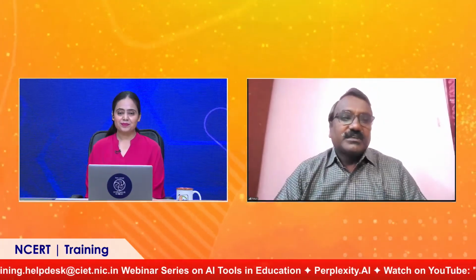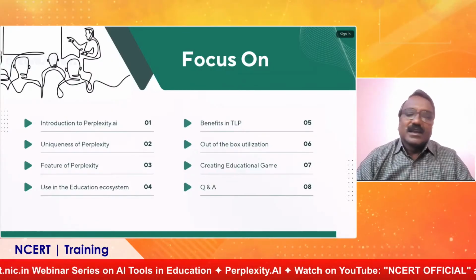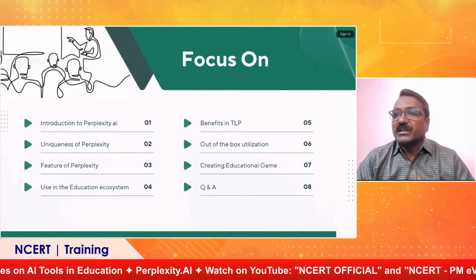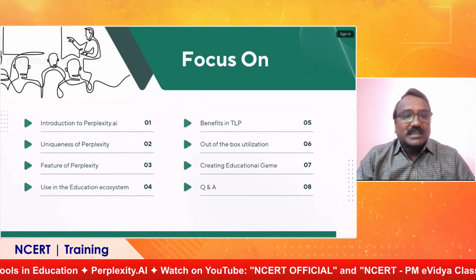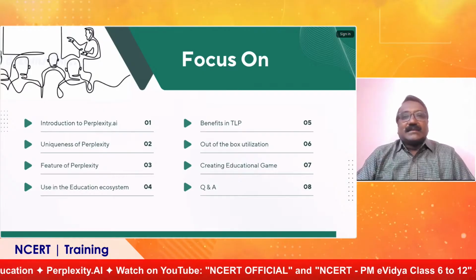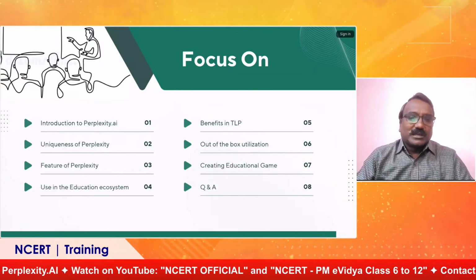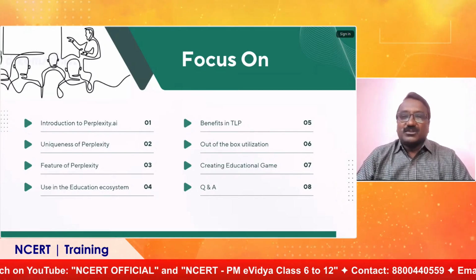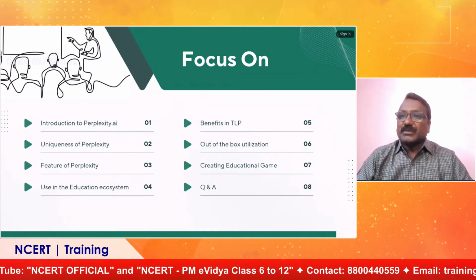Okay. So, of course, whatever it may be, the features which are free to use are very useful for the education system. Okay, sir. Now coming to this session, I'll be telling about this Perplexity AI and what is the uniqueness of Perplexity. That also I'm going to tell you. What is the difference between LLMs, large language models, other which are available, and this one, and the features as well, how we use them in the ecosystem of education, and how it is useful in the teaching learning process, TLP.